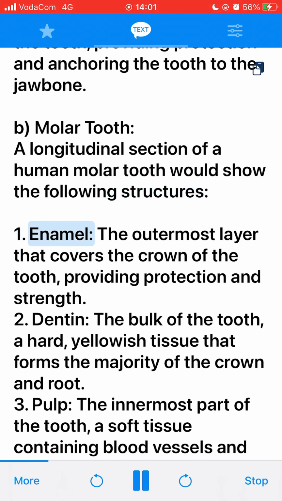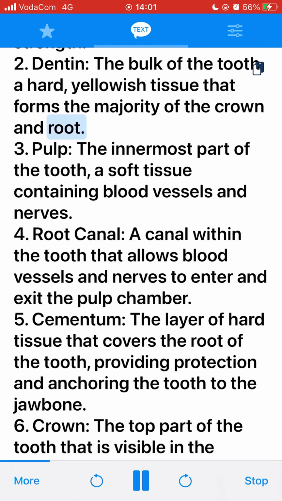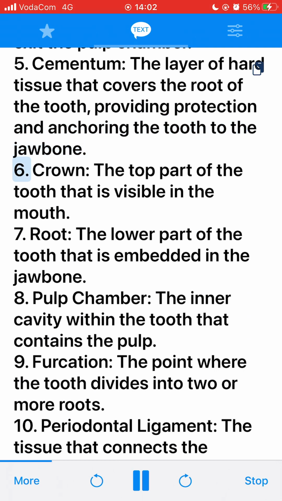1. Enamel, the outermost layer that covers the crown of the tooth, providing protection and strength. 2. Dentin, the bulk of the tooth, a hard, yellowish tissue that forms the majority of the crown and root. 3. Pulp, the innermost part of the tooth, a soft tissue containing blood vessels and nerves. 4. Root canal, a canal within the tooth that allows blood vessels and nerves to enter and exit the pulp chamber. 5. Cementum, the layer of hard tissue that covers the root of the tooth, providing protection and anchoring the tooth to the jawbone.